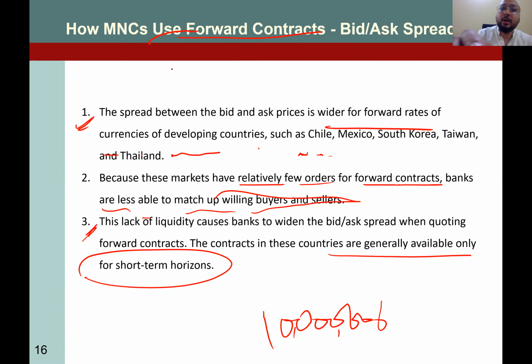So in order to avoid this big bid-ask spread, you enter into a forward contract. Okay, whatever happens, this is not my responsibility, I will be buying Chilean pesos at the forward rate, that's it. Now it is the duty of the financial institution, a bank, or some currency agents, to arrange 10 million pesos for you at this specified rate. Otherwise, if you go to the open market, you have to pay a huge bid-ask spread, and this spread can change on a minute-by-minute basis. Very uncertain.